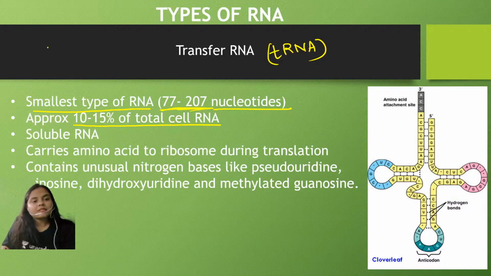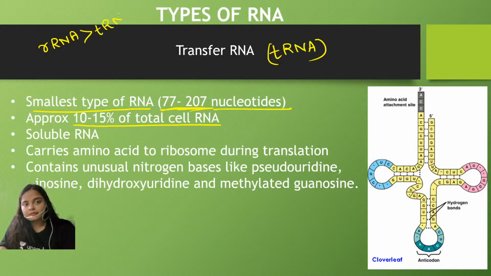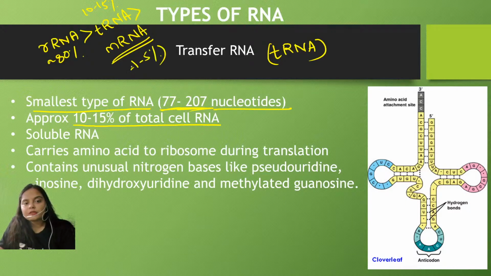Okay, so in maximum amount, which RNA is present? rRNA is present. Next to rRNA is the tRNA, and at the last is the mRNA in the minimum amount. Okay, approximately 80% is the ribosomal RNA, approximately 10 to 15% is the tRNA, and mRNA is approximately 1 to 5% only. Okay, now this tRNA is the soluble RNA.